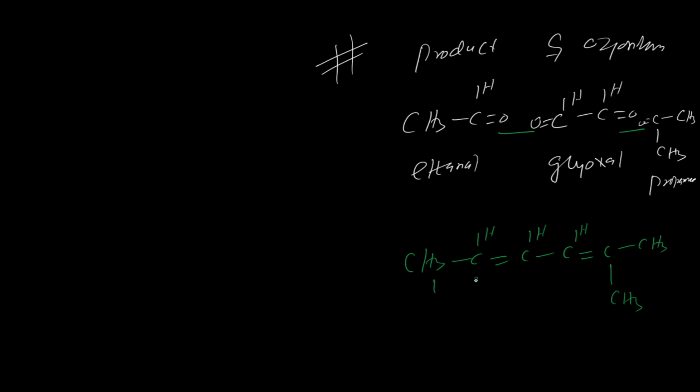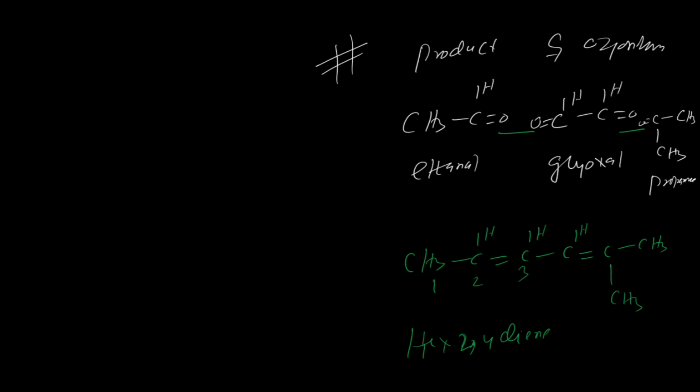So your answer is 1, 2, 3, 4, 5, 6. 6 is hex. 2, 4 hex 2, 4 diene, and at the third position. You have to start from this side because the alkyl group is also this side now.